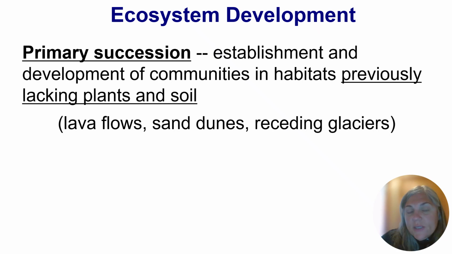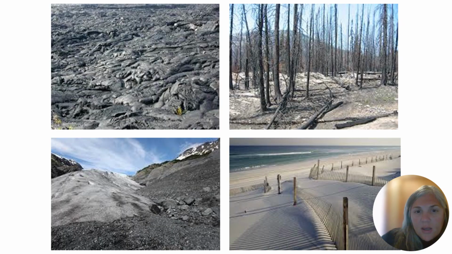And we might consider some examples where we would see primary succession occurring, such as lava flows, where the lava has killed anything that may or may not be there, or a lava flow is creating new land, sand dunes, and receding glaciers. And here are some pictures: we've got a lava flow. We can have an extreme stand-replacing fire event, and receding glaciers that are exposing bare ground that doesn't have any real soil development or plants colonized. And then another example is sand dunes here.